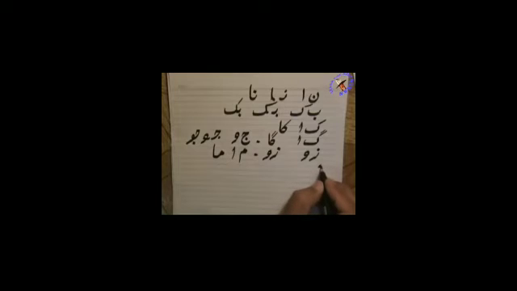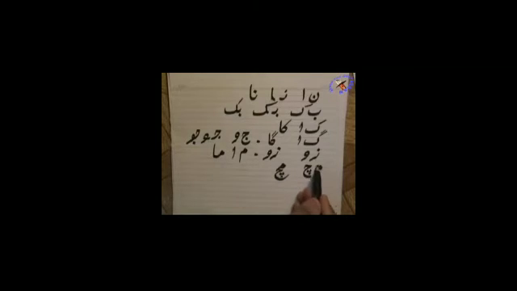Okay. Then Meme and Che. Much, Meme Che, much. Both are connectors, so Meme and Che will be written like this, much. If it is Meme Pesh, much. If it is Meme Zer, mich.